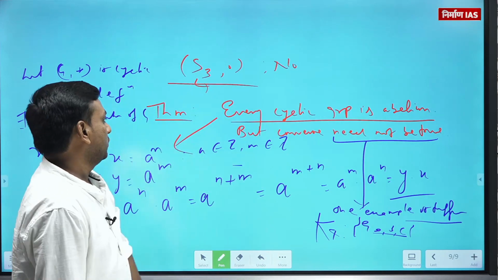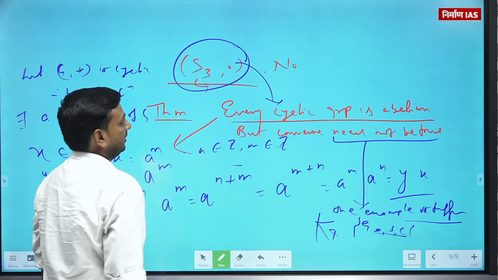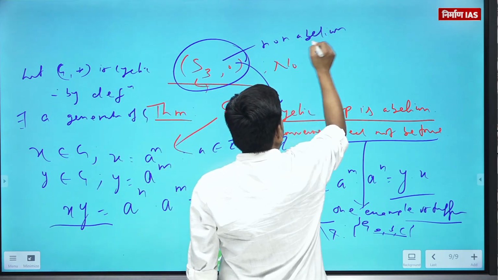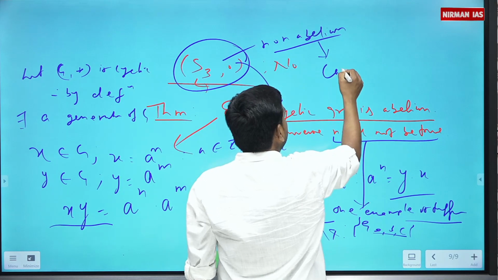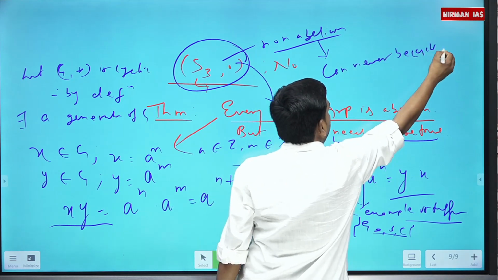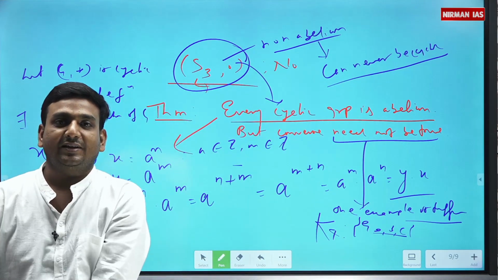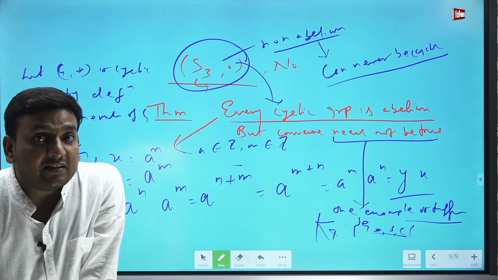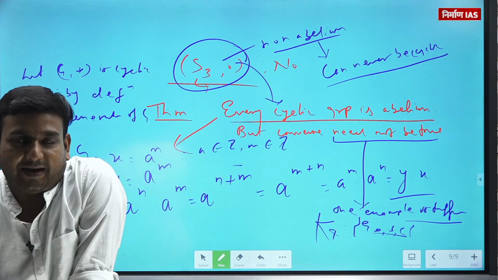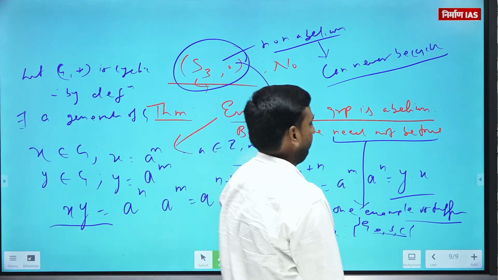Okay, so for this question you can use this statement. Since this is a non-abelian group, it can never be cyclic. You getting my point? Because if it is cyclic, then it must be abelian. Since it is non-abelian, it can never be cyclic. Is that clear to you guys? Fine.